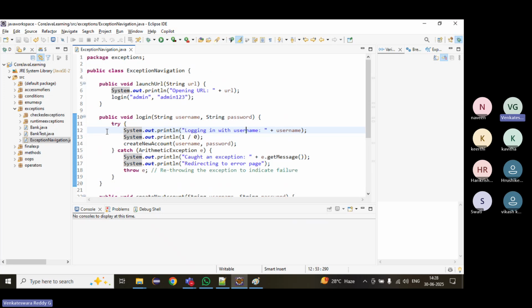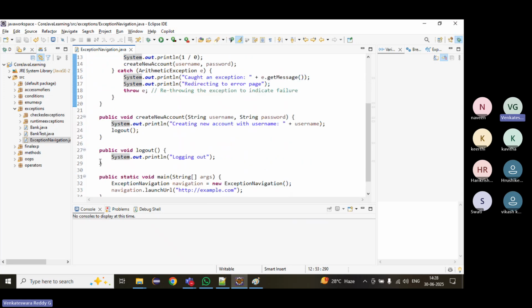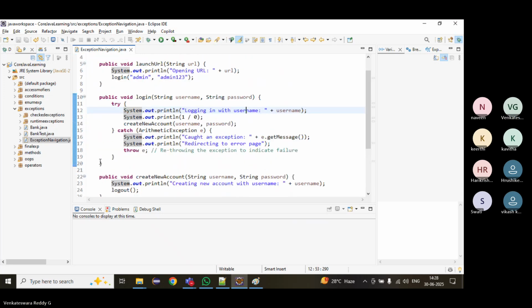Then we will see exception printing, how to print the exception. We have different ways to print the exception.